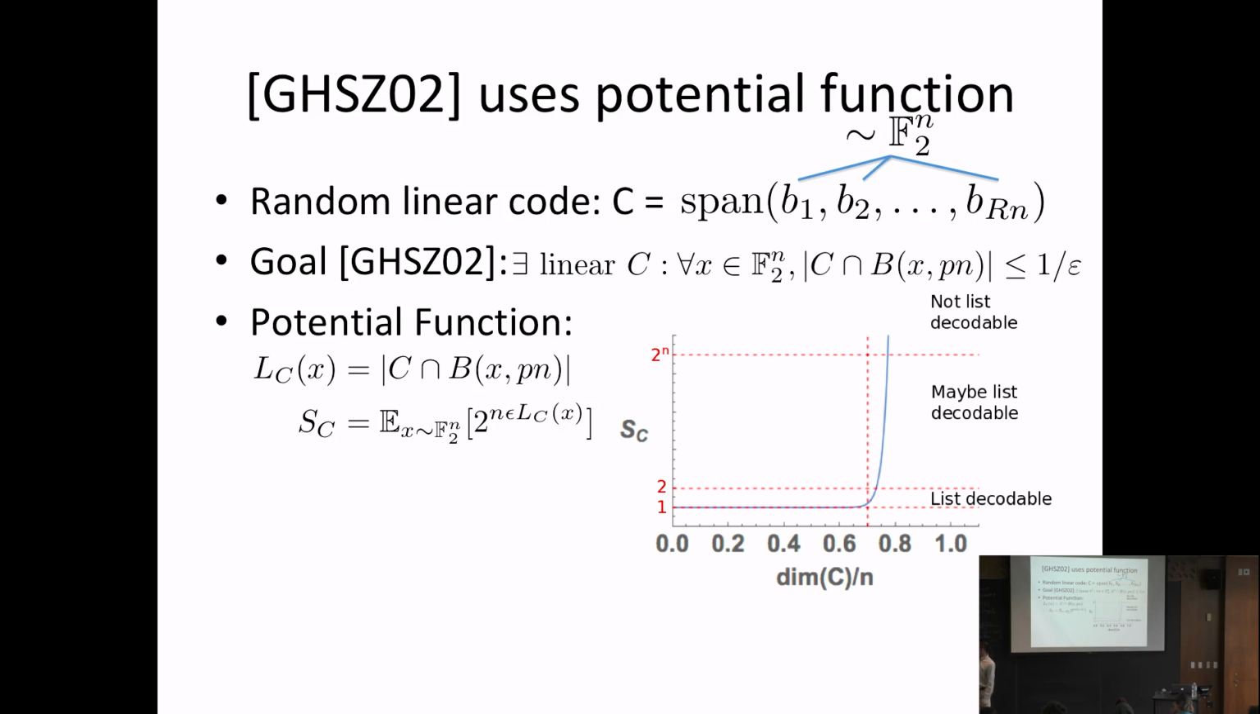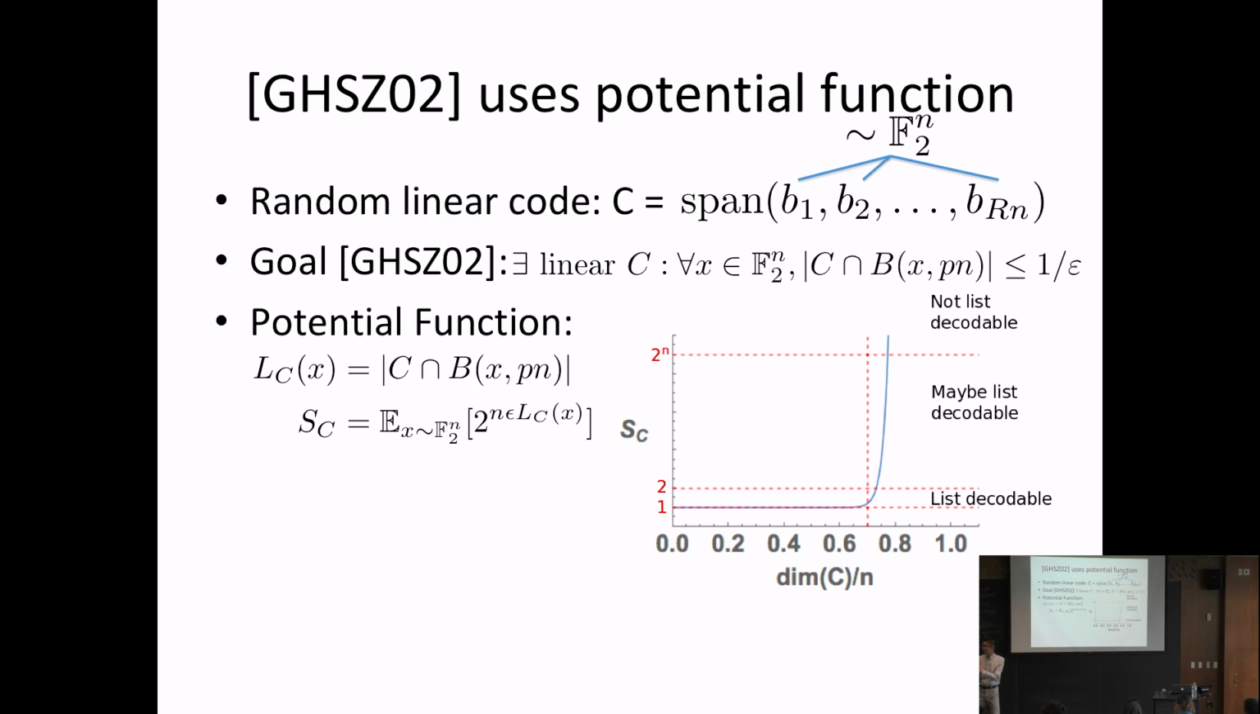And if S is bigger than 2 to the n, then you can show that your code is definitely not list decodable with list size 1 over epsilon. On the other hand, if S is at most 2, or any constant, then you can show that our code is list decodable with list size 1 over epsilon.